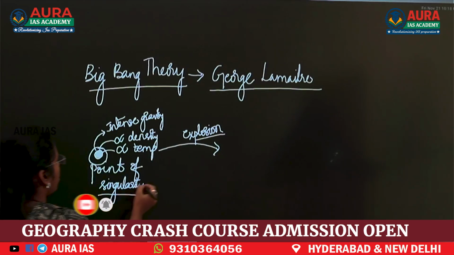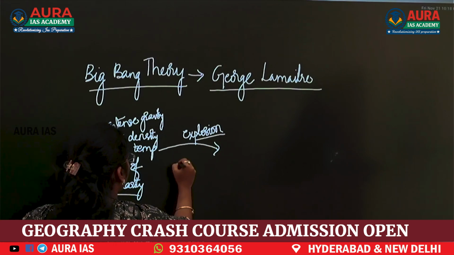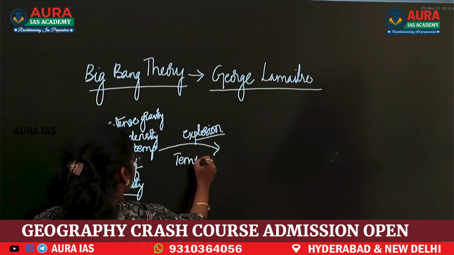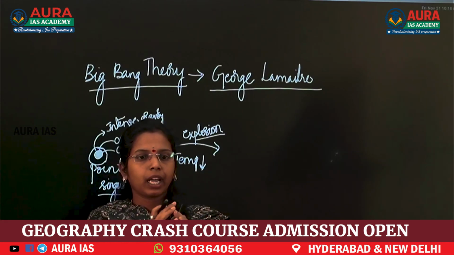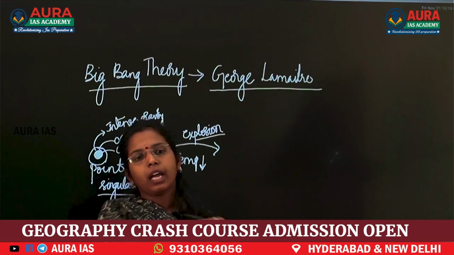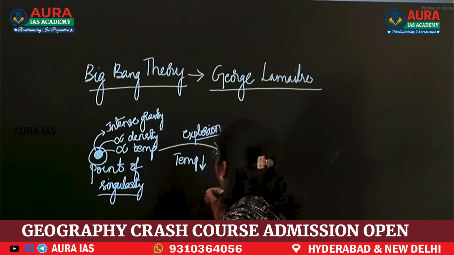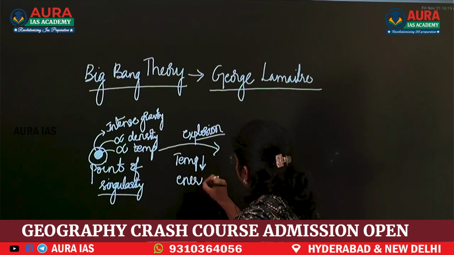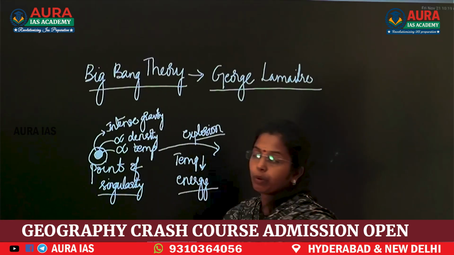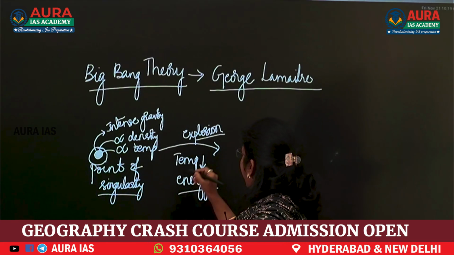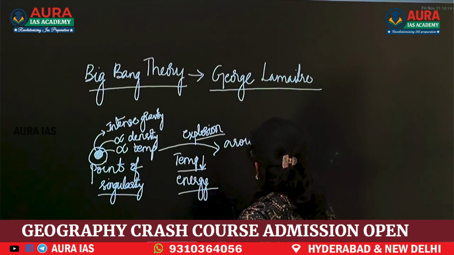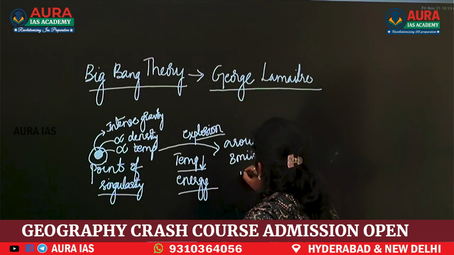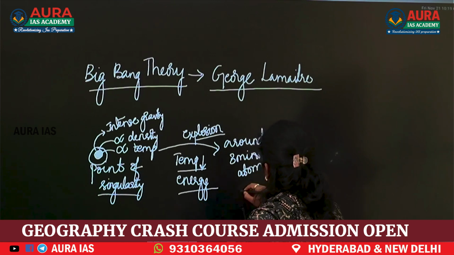After the explosion, the temperature started cooling down. When any matter explodes, what will it release? It will release energy. Yes, energy was released and it started expanding. Now the temperature started cooling, and within 3 minutes the first atom was formed.